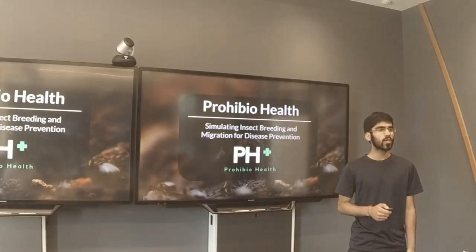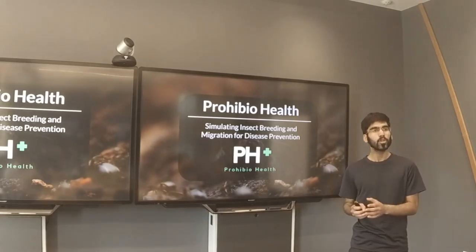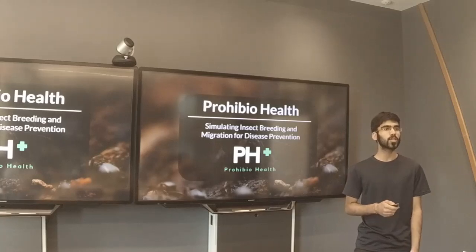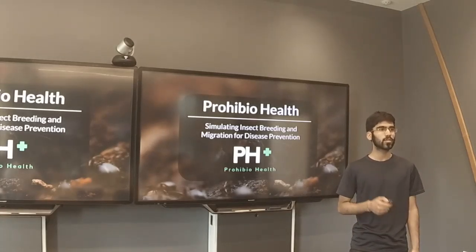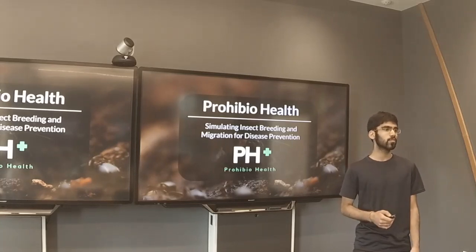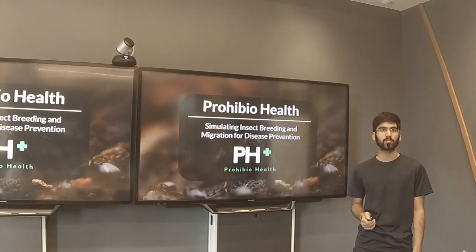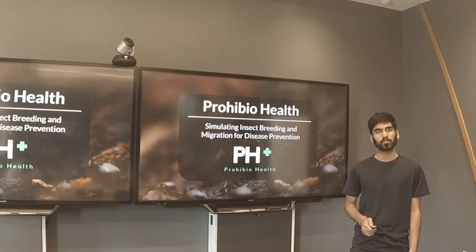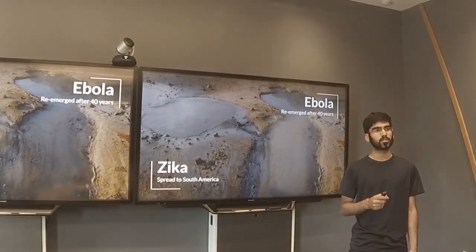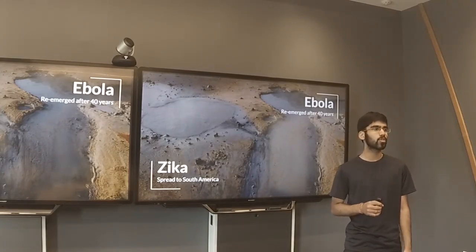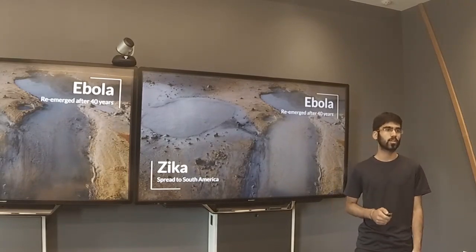That's why we at Prohibio Health are working to overcome this human limitation using technologies like AI, which help us simulate insect breeding and migration so that we can predict and prevent the next major outbreak. Outbreaks like the Ebola and Zika viruses, which completely took the world by surprise in just the past decade.